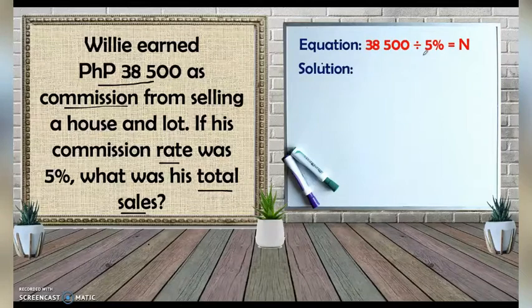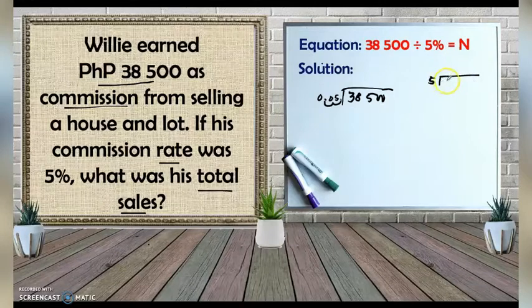So what we're going to do is divide 38,500 by 5% to get the total sales. Let's divide 38,500, and the 5% is 0.05 in decimal numbers. But again, we need to make this into a whole so that we can divide. So 1, 2, this will become 5, and our new equation is 38,500, and then add 2 more zeros.